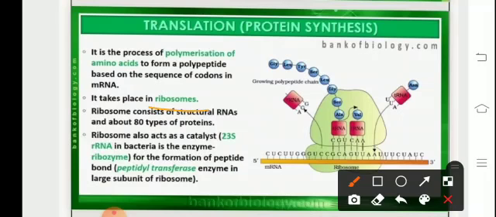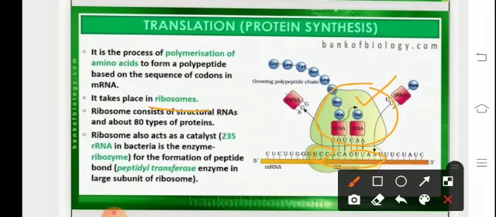In the inactive stage, the ribosome has two unequal parts, the small and the large. This is the larger subunit and this one is the smaller one. The two subunits come together only at the time of protein formation. The smaller subunit fits over the larger subunit just like a cap but leaves a tunnel for the mRNA.